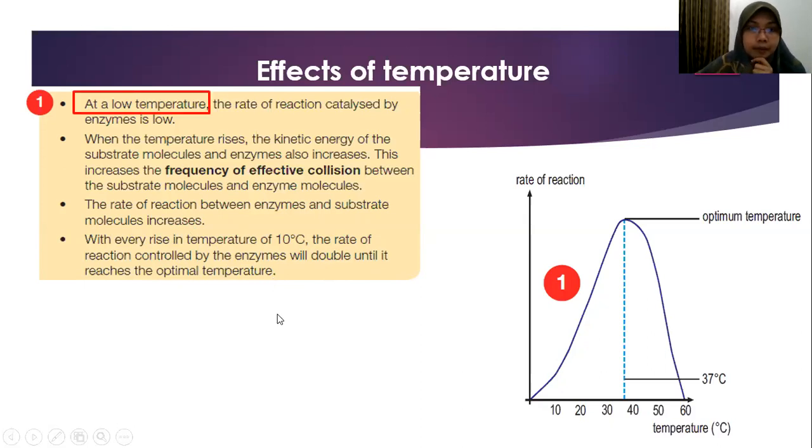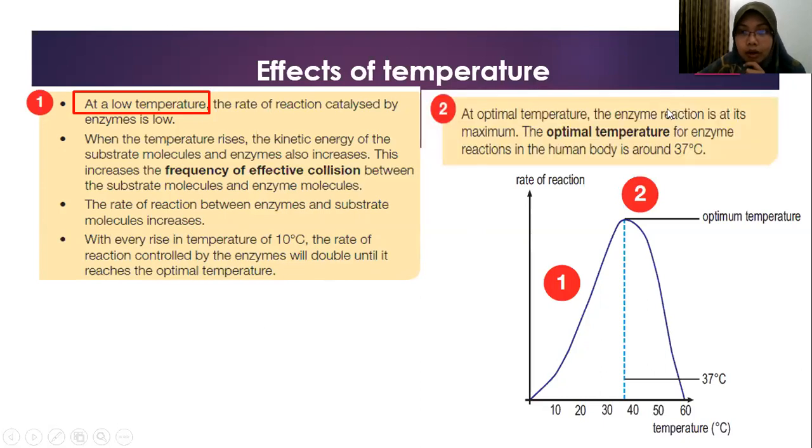Okay, next. Number two, at optimal temperature. So this is the optimal temperature. The enzyme reaction is at its maximum. The optimal temperature for enzyme reaction in the human body is around 37 degrees Celsius.